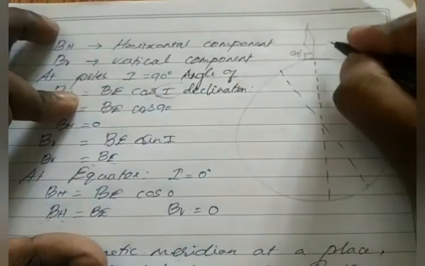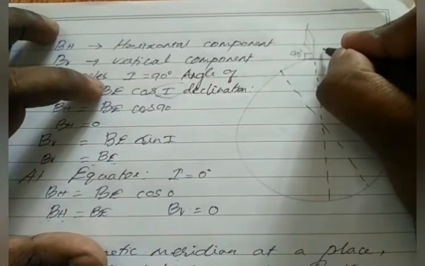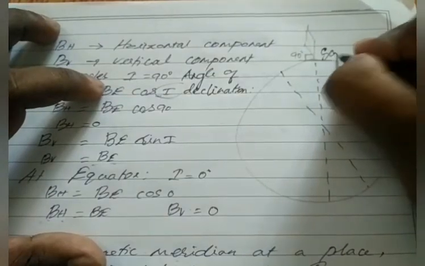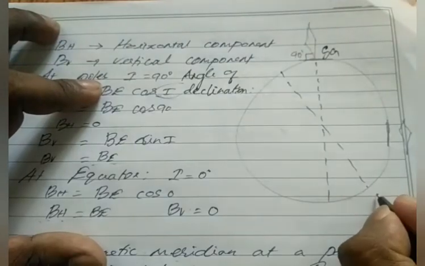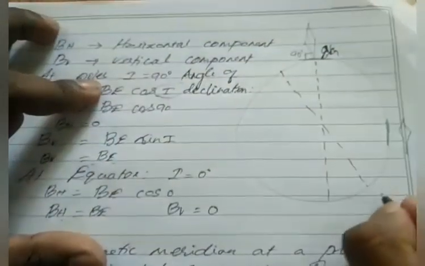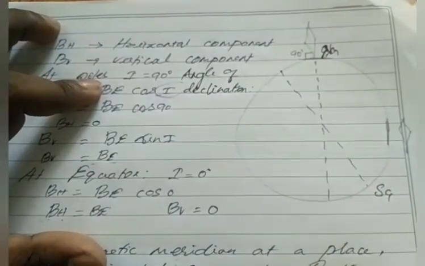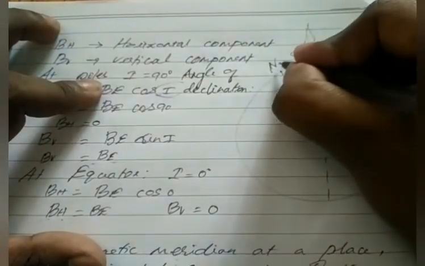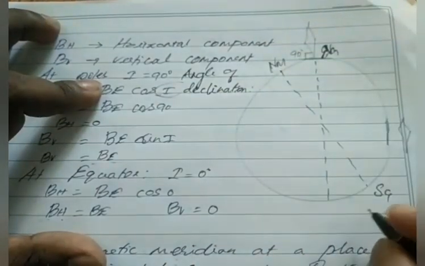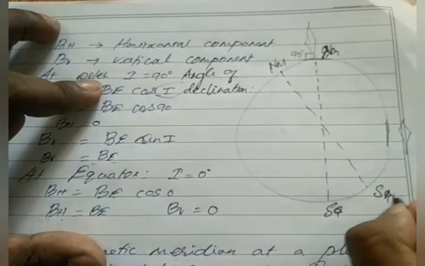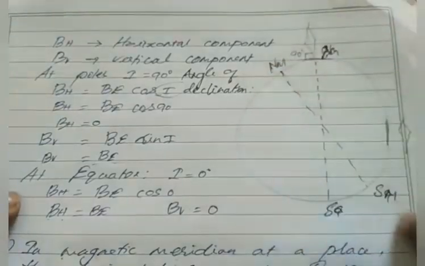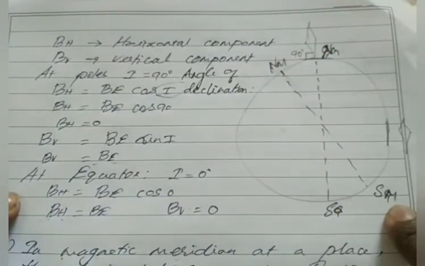So this is geographic north, this is geographic south, and this is magnetic north, and this is magnetic south. Okay, so this is the magnetic axis and this is the geographic axis.